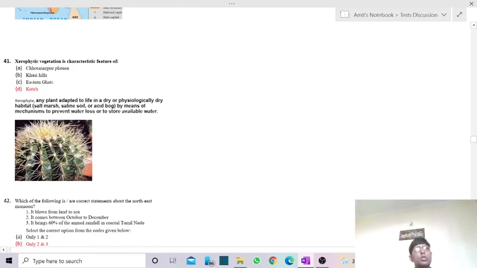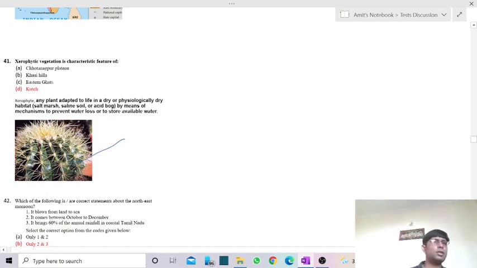Now, the 41st question is about xerophyte. Xerophyte vegetation is a characteristic feature of... Now, xerophyte here stands for the vegetation. Phyte here stands for vegetation, or the type of vegetation only. So they are the type of plant which is adapted to dry conditions. We're talking about a vegetation type adapted to dry, desert-like conditions. A good example is cactus. This xerophyte, we're having cactus over here. It is adapted to the dry condition.